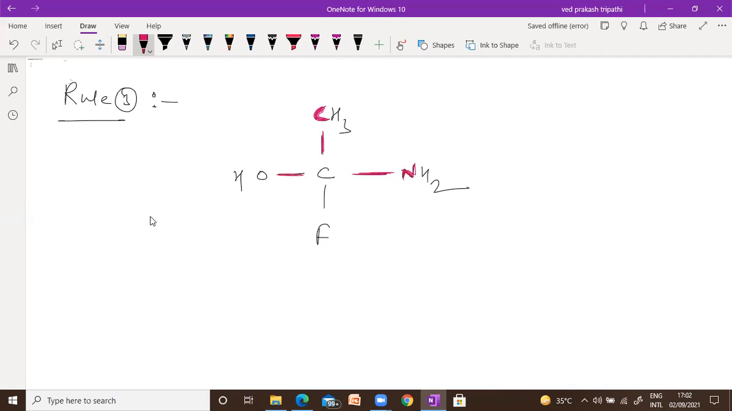And in the left horizontal, we are connected with oxygen. And in the vertical down, we are connected with fluorine. So now you can decide the priority very easily according to atomic number. You know that fluorine atomic number is 9, oxygen 8, nitrogen 7, carbon 6. So the thing is very easy. Fluorine 1, oxygen 2, nitrogen 3, carbon 4.